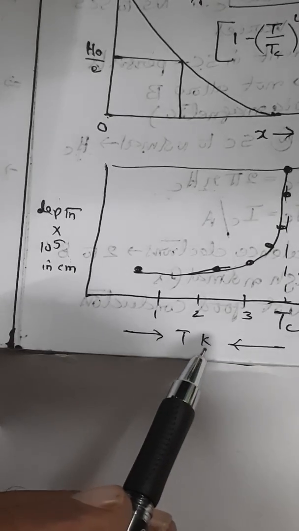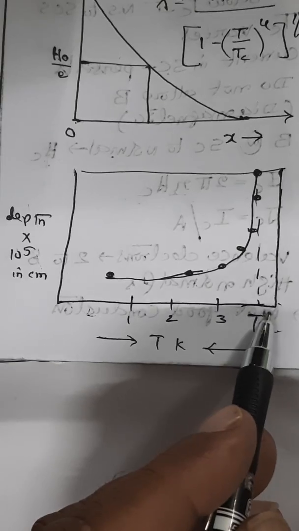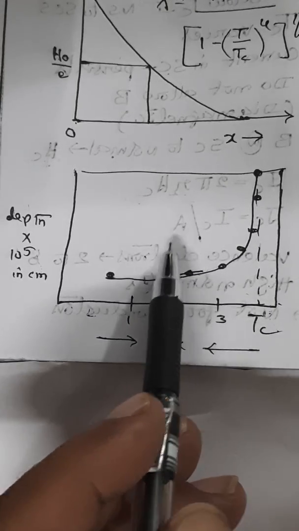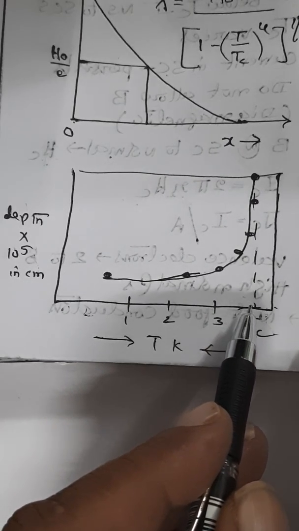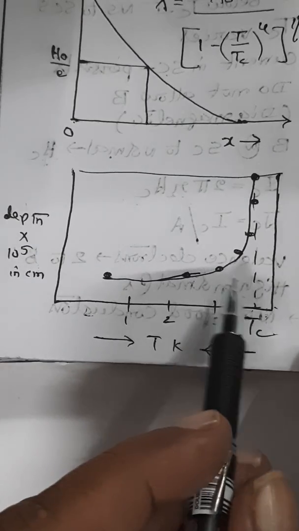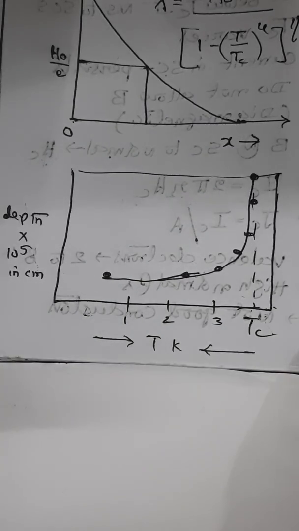This is absolute temperature in Kelvin on the x-axis. So this is the critical temperature. Near Tc, the depth value is maximum, lambda is very large. That indicates magnetic lines penetrating all the surface, converting into a normal conductor. This is what you have to understand about London penetration depth.